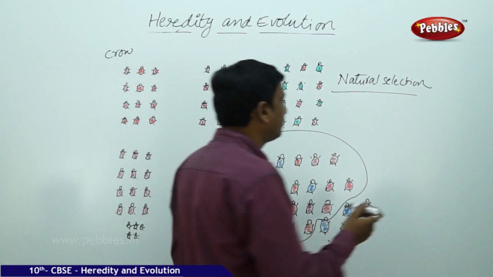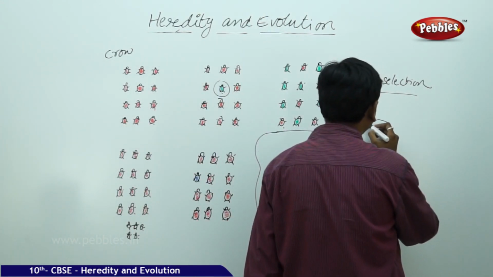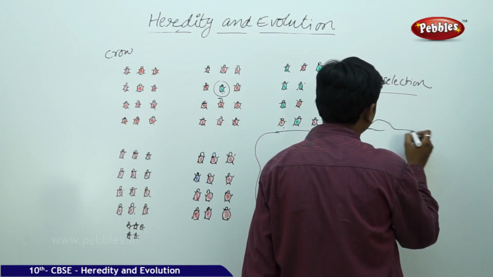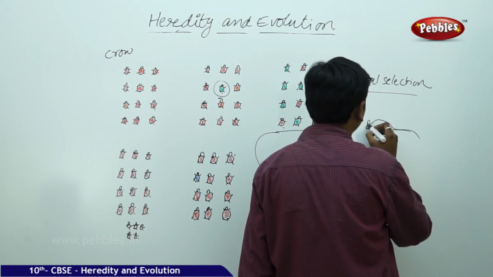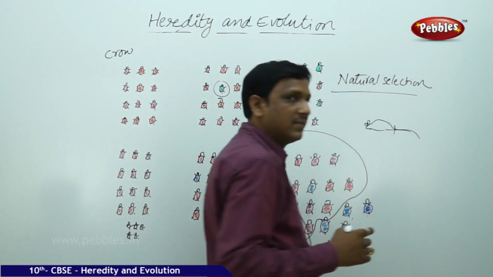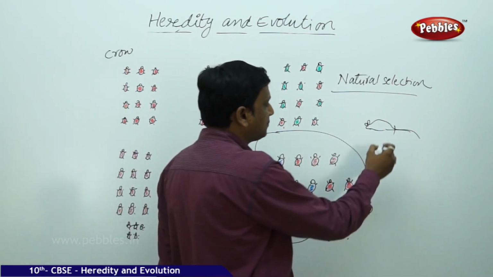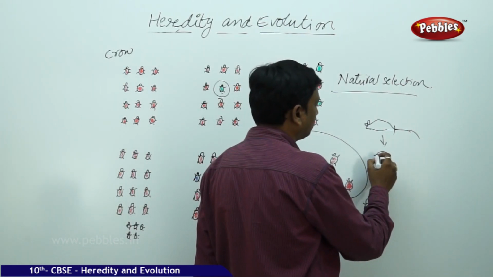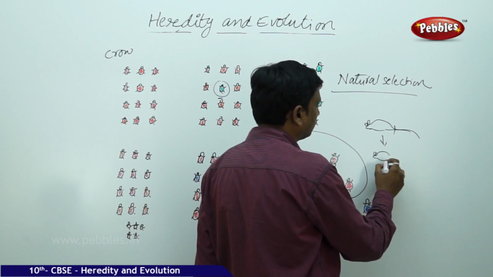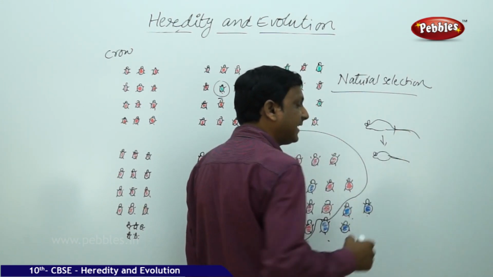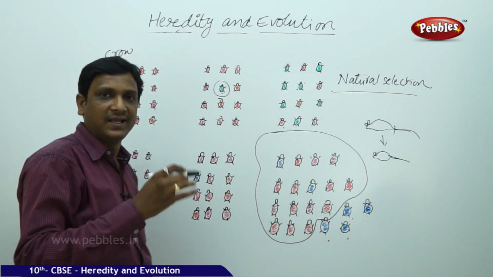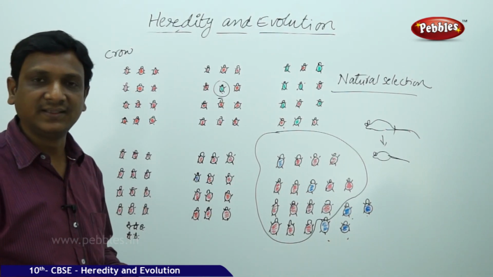See, they took mice and cut the tail of the mice. The next generation mice are born with tails even though the tail was cut. Likewise, for so many generations, they cut the tail of the mice.